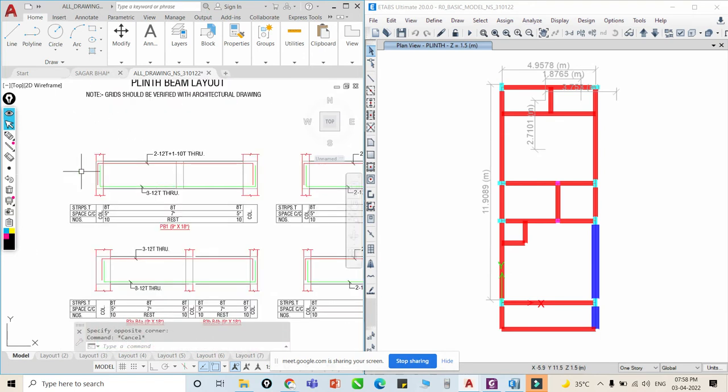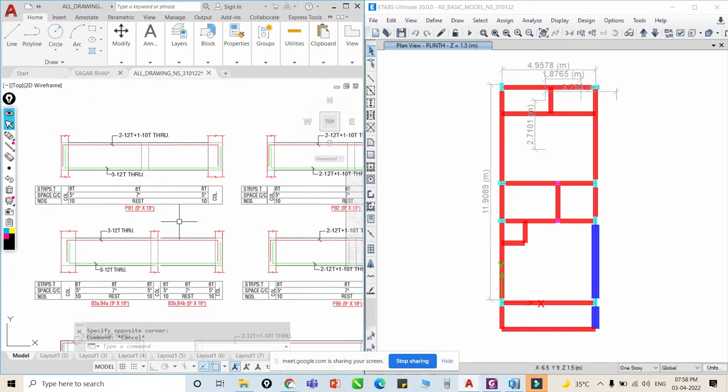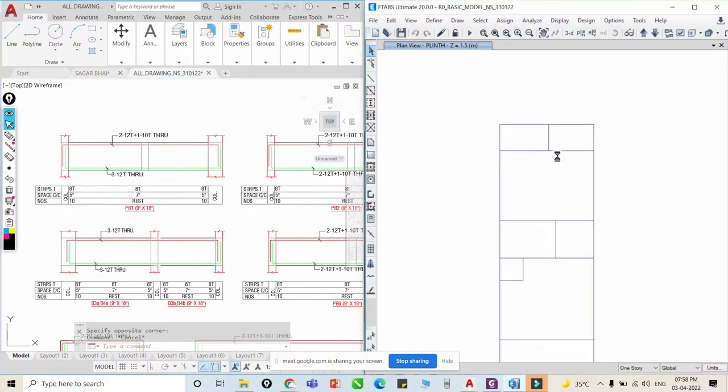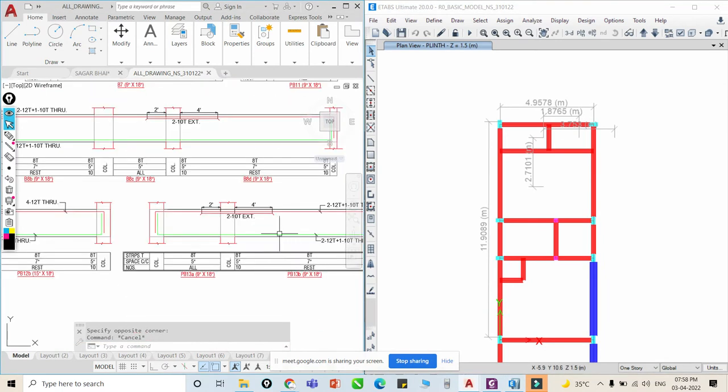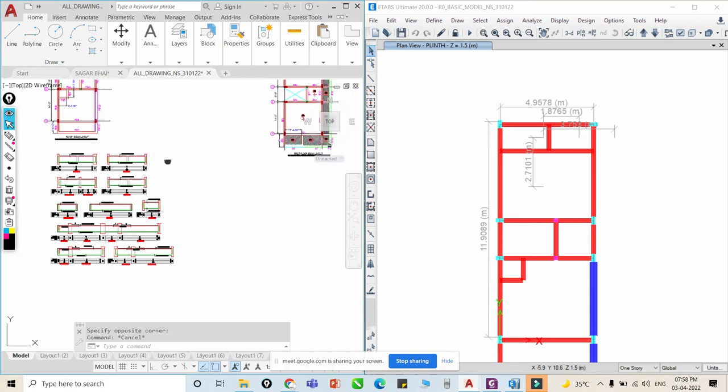You can see this is the modeling of a beam, and whatever amount of steel we get from ETABS, we simply input here, and then we get this result. During site execution, they understand the required amount of steel used for these particular beams. So in this manner we have to model this structure, PB1 up to however many beams.